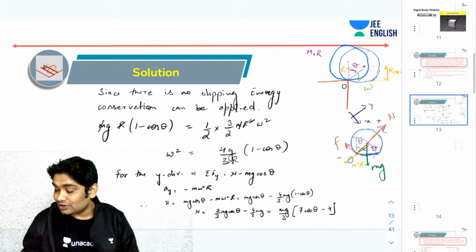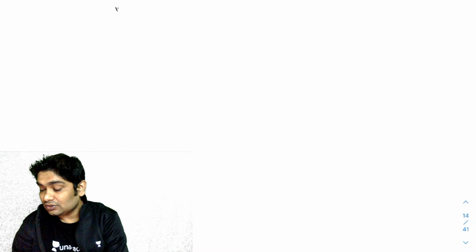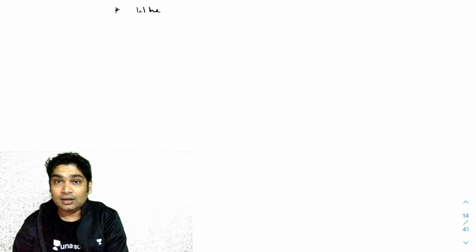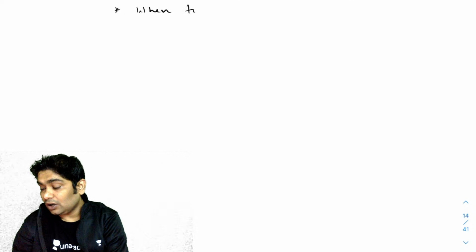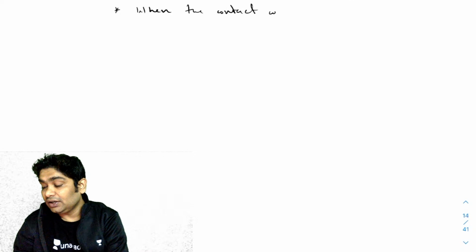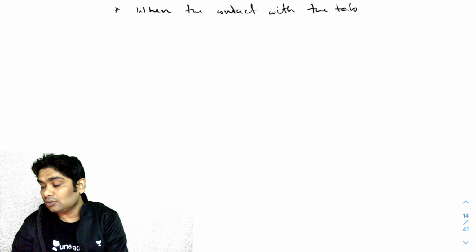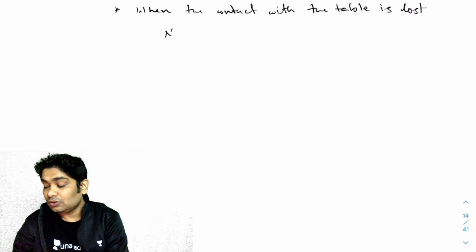So now I can use that situation. When the contact with the table is lost, N would become zero.